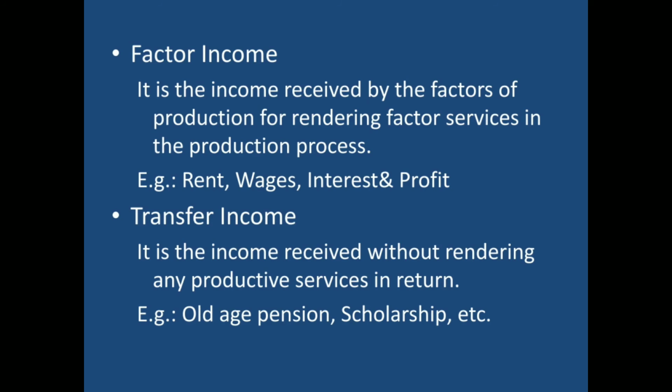So, that is a transfer income for the government. In the same way, subsidies provided by the government are transfer payments for the government because it is an expenditure for the government. And in return for these subsidies, government is not expecting anything.